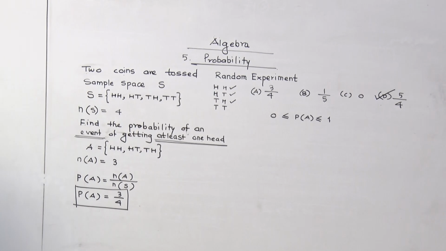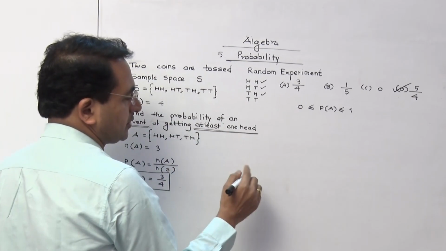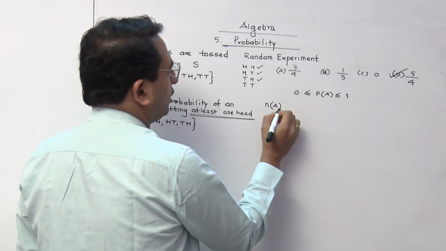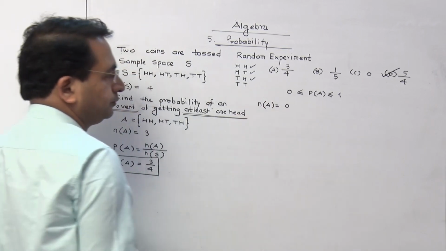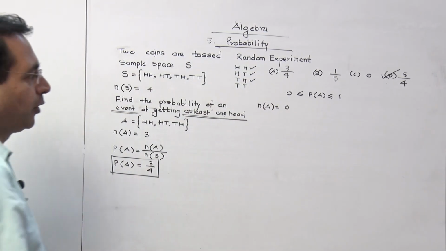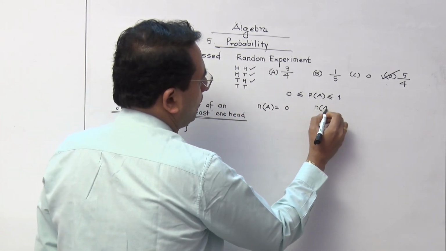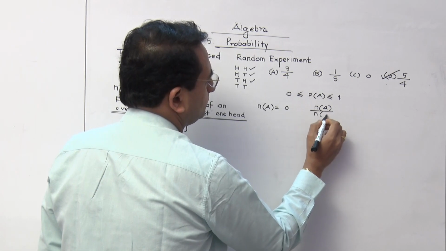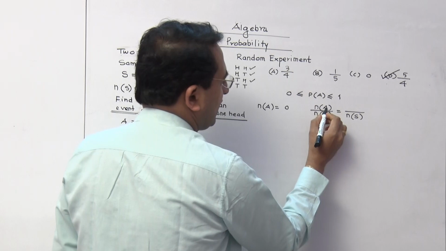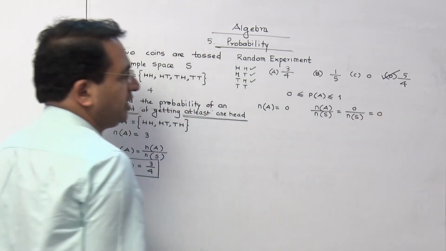Now one more thing, just for your additional understanding. Suppose we are talking about n(A) of a particular event as 0. Then the probability of that is going to be n(A) upon n(S). Whatever n(S) may be, your event A has 0 outcomes, so the probability is 0.